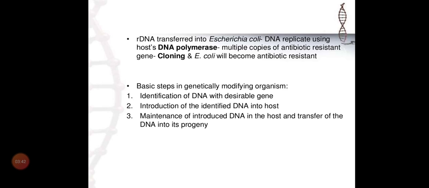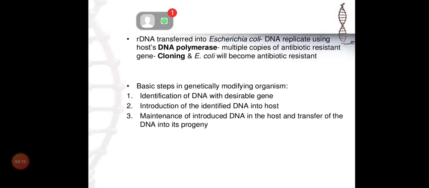And what are the three steps to form a GMO, genetically modified organism? First we need to identify and introduce into the host, and the host will have a recombinant or genetically changed organism, and we should check whether they are GMO and we need to maintain that. These are the steps to get a GMO.